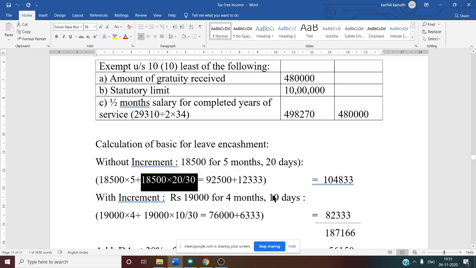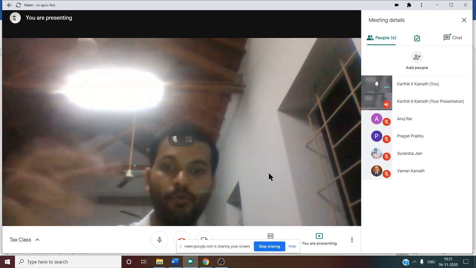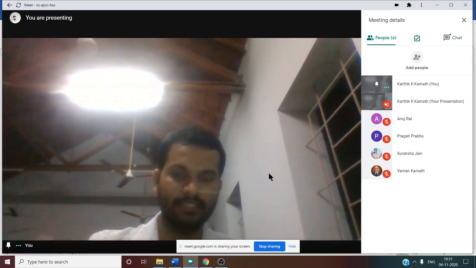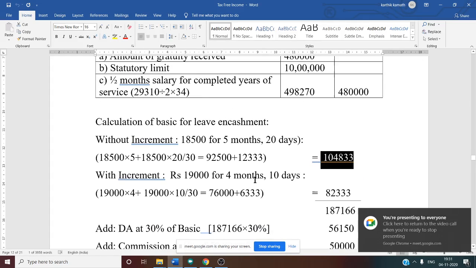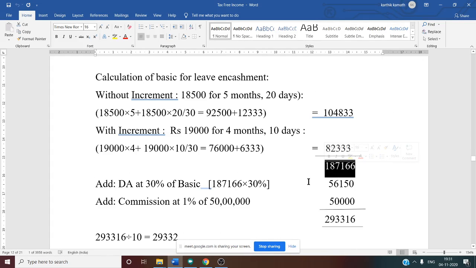18,500 into 20 by 30. That is 1,04,833. So now we got the without increment answer and the with increment answer. Now what you are going to do is make the total of both. You will get 1,87,166. So this is our total salary for the last 10 months, with increment plus without increment.